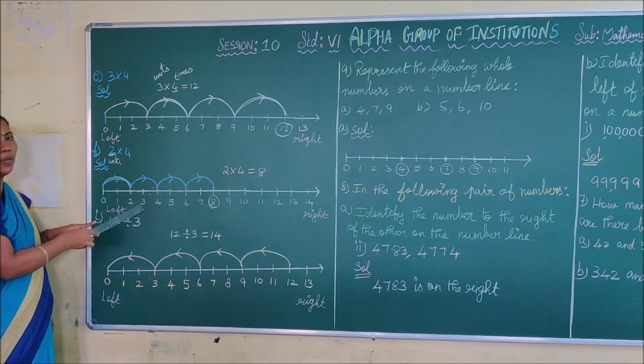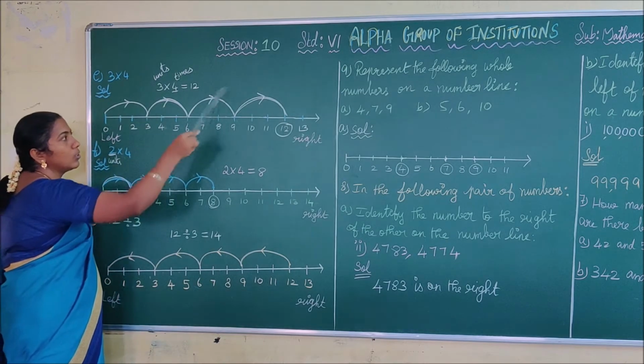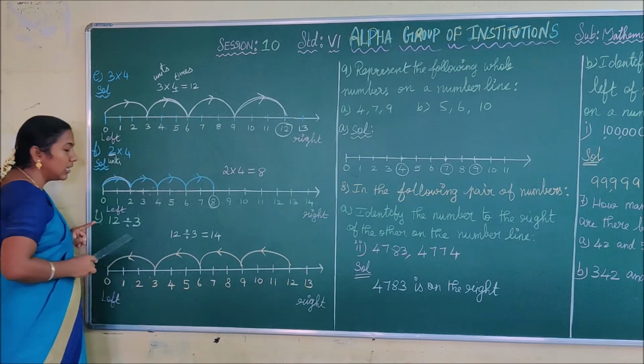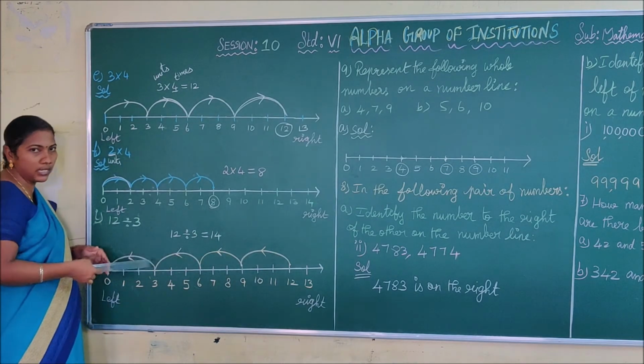These two sums are multiplication sums. We are drawing the arc towards the right hand side. This is the division sum. Here we draw the arc towards the left hand side.